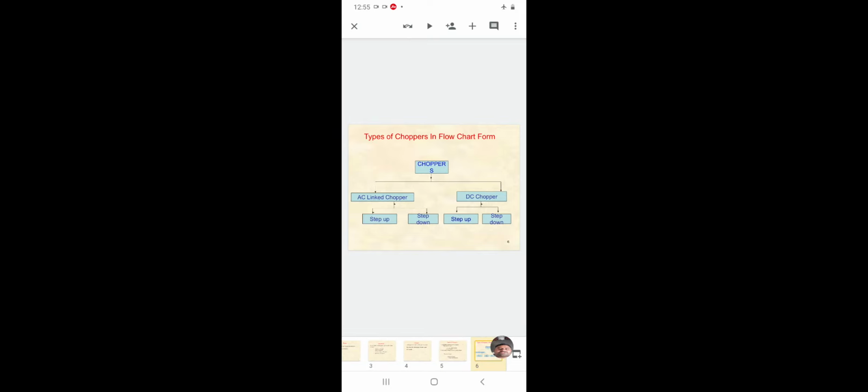These are the flow chart forms of choppers: AC link chopper and DC link chopper. The AC link chopper has two types: step up chopper and step down chopper. The DC link chopper also has two types: step up choppers and step down choppers.